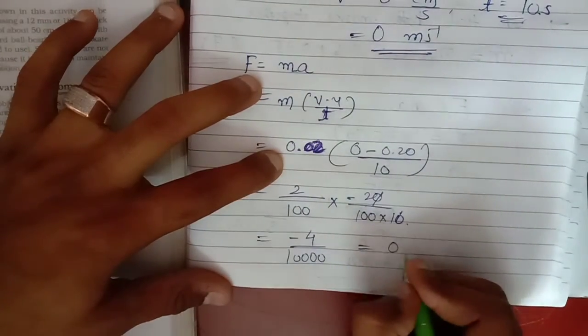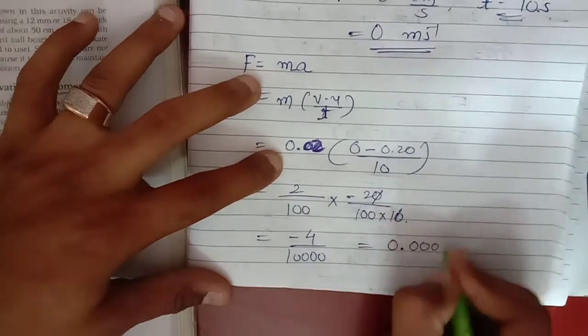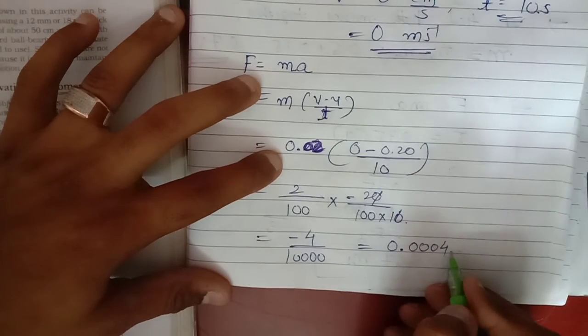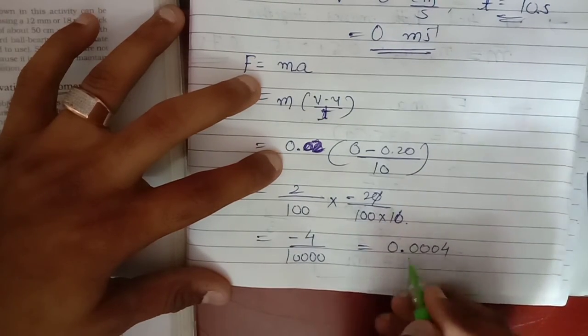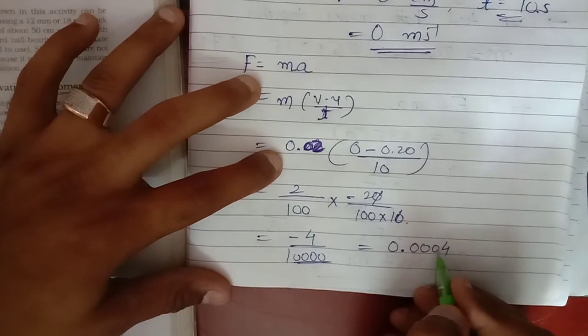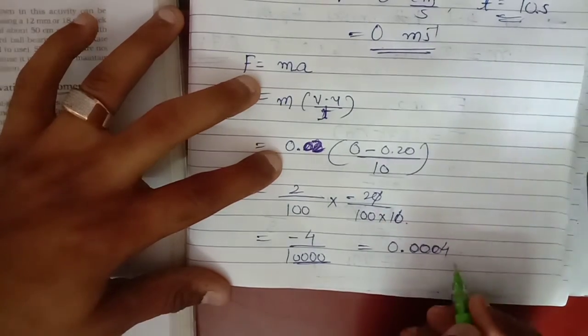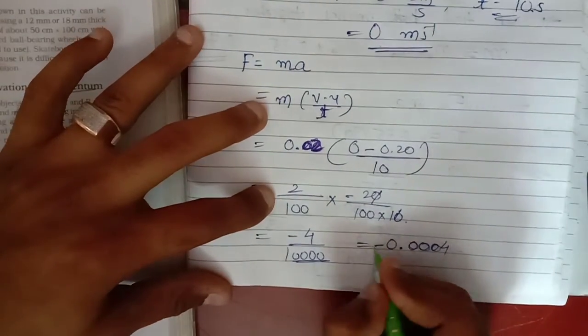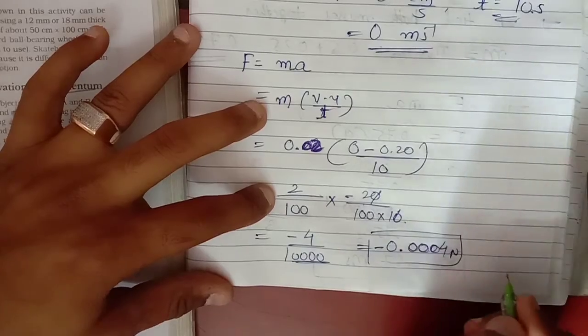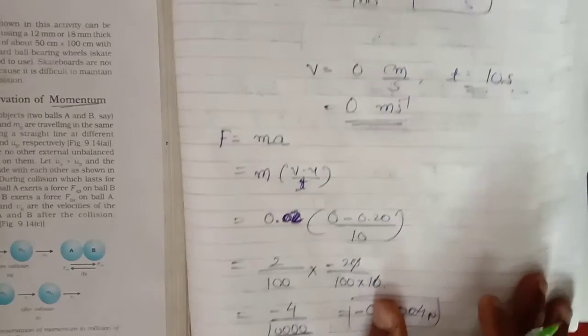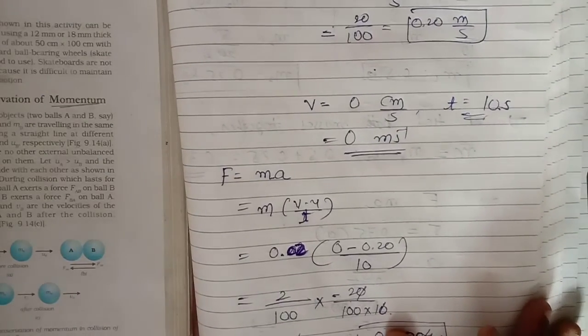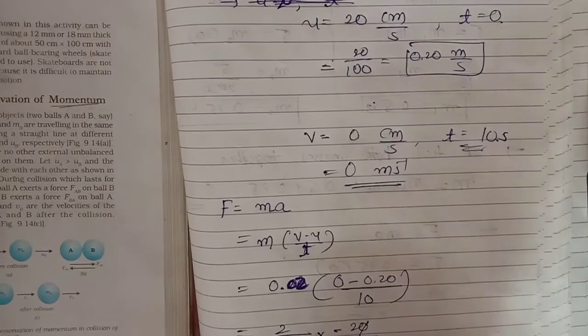So for 4, because the decimal is here, 1 2 3 and 4 places, you have to write 0.0004, that is, minus 4 times 10 to the power minus 4 Newton. The minus sign indicates that your velocity gradually decreases.